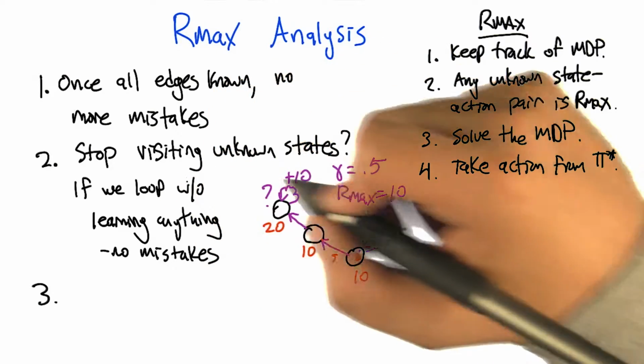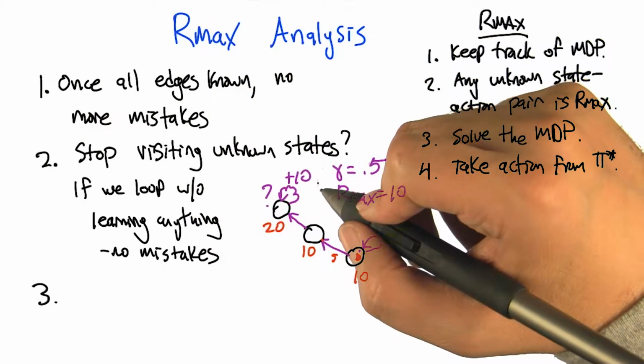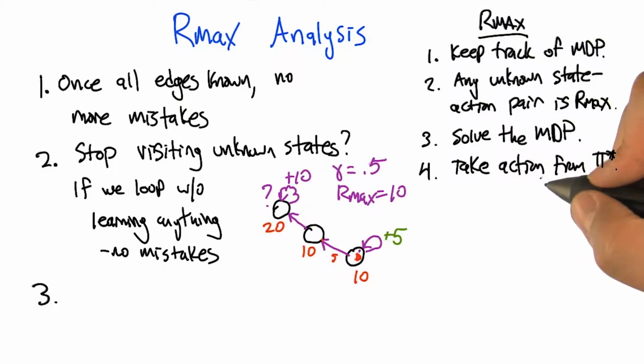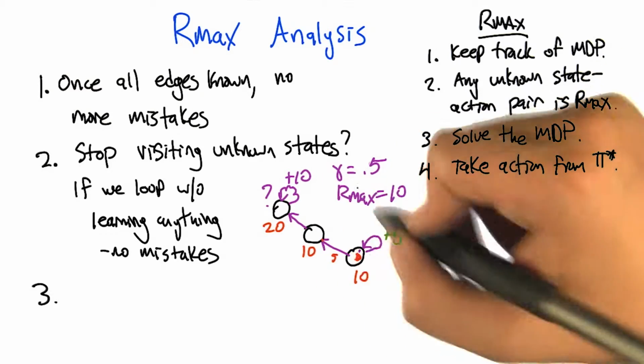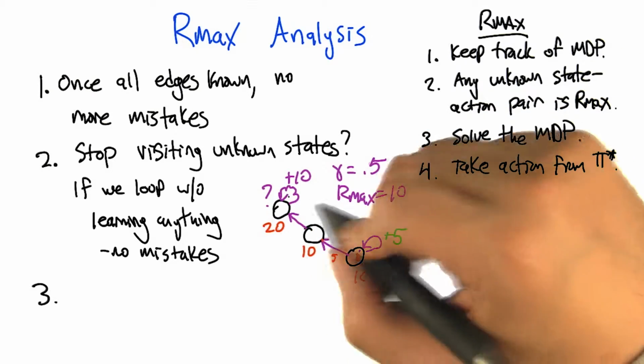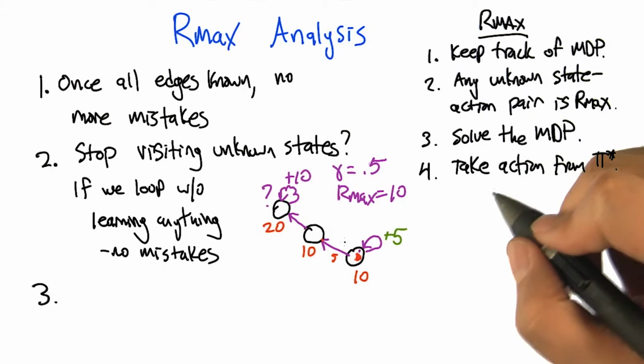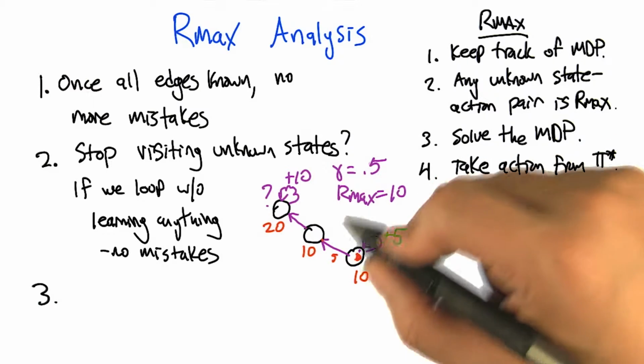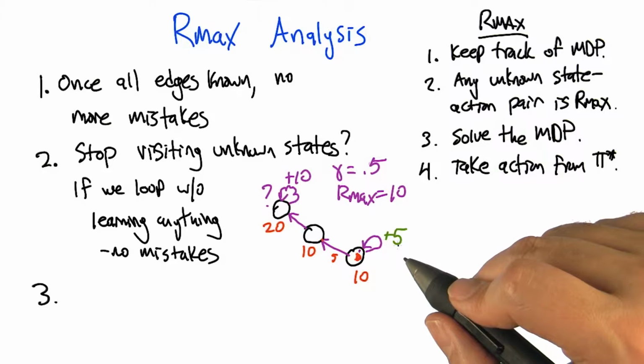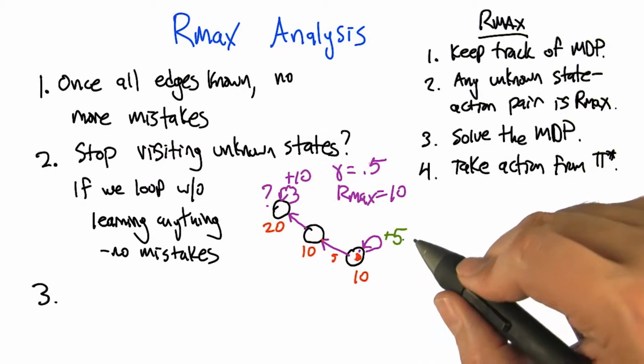So what I'm claiming in step 2 here is that if we end up choosing a policy that is not based on knowing all of the transitions, like there's still some unknown transitions out there, but we end up taking a policy that puts us into a loop where we never visit any of those, then that still has to be an optimal loop. We're not making any mistakes.